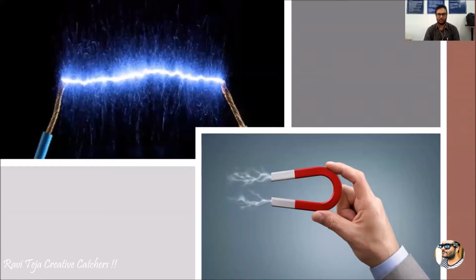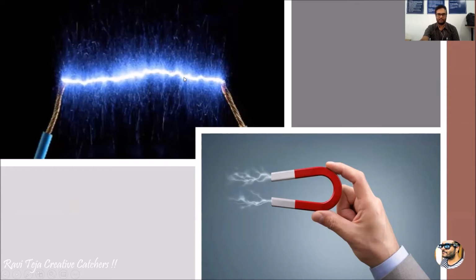Now, let's see these two pictures. The first picture shows a current or electricity, okay? And the second picture shows a magnet, which has some force, either attractive or repulsive. Now, the electromagnetic wave that we have seen in the previous slide consists of two fields, the electric field as well as the magnetic field. How are these two fields interconnected, how do they travel in a single wave, how are they related? Let us see how this current and the magnetic field or electric field are related.